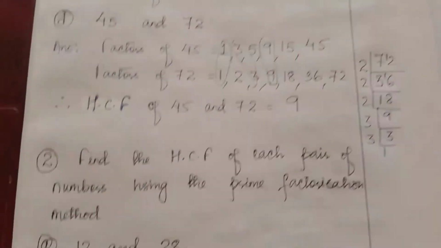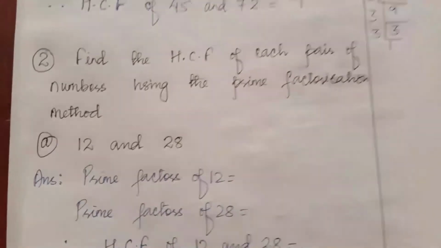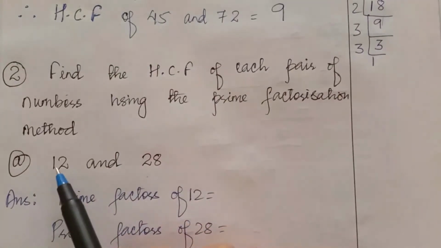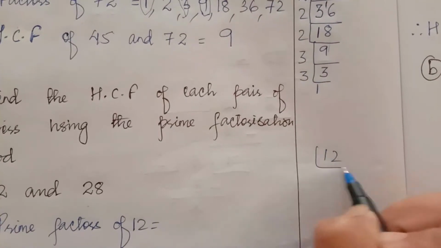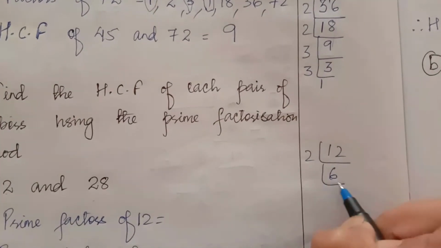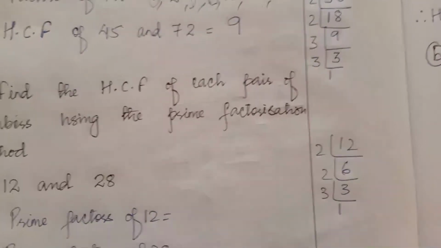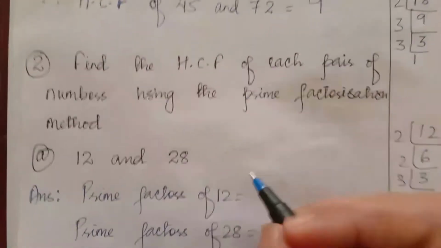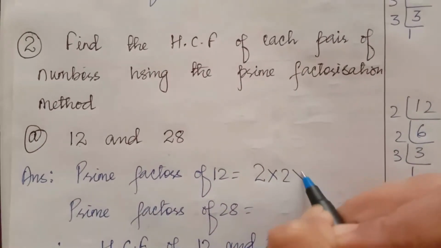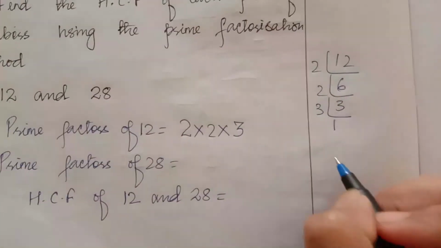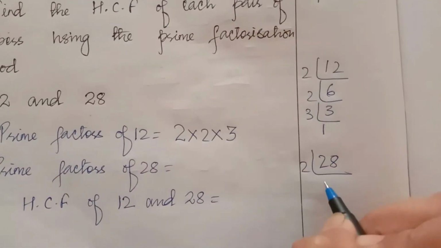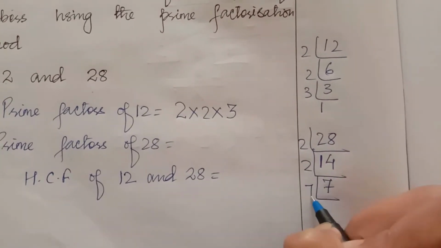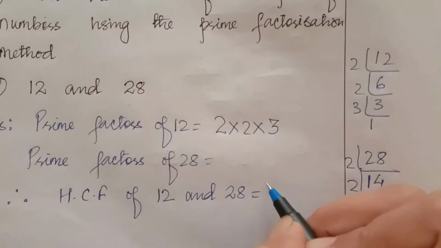Now the next is you have to use prime factorization method. For prime factorization method you have to find the factors of 12 here. 2 6s are 12, 2 3s are 6, 3 1s are 3. So here it is prime factor, so you cannot write 1. So you have to write 2 into 2 into 3. Now 28. 2 14s are 28, 2 7s are 14, 7 1s are 7. So 2 into 2 into 7.